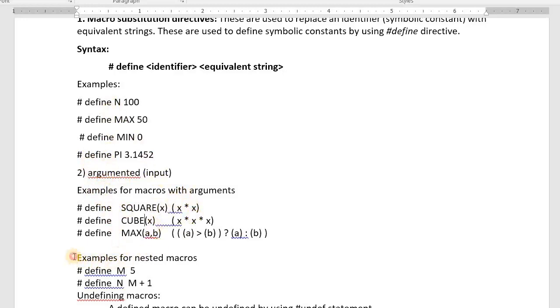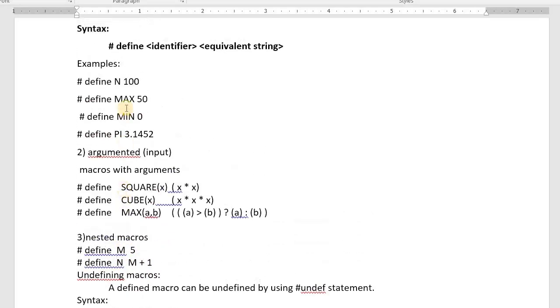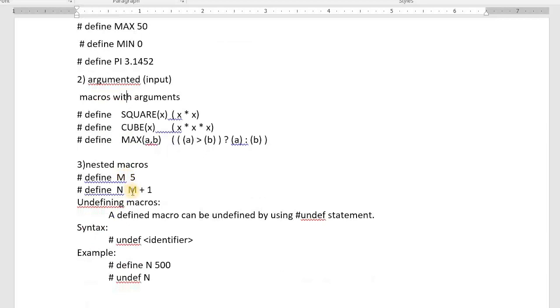Third one is the nested macro. Nest means, already you know. You can use the macros within one another. See the example. Hash define m 5. Wherever I write m, machine substitutes 5. Wherever I write n, machine substitutes m plus 1, means 5 plus 1. M is used in this define, no? That's why this is nested. Up to now I taught you simple macros, argumented macros, nested macros.